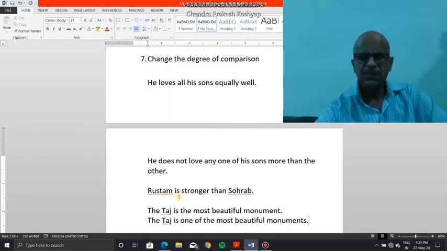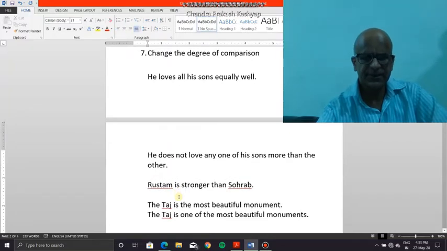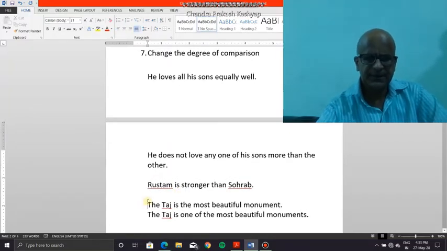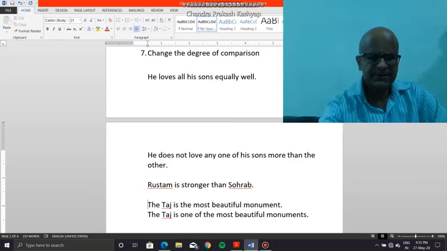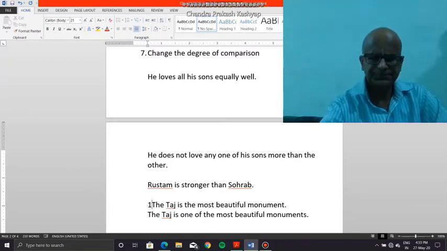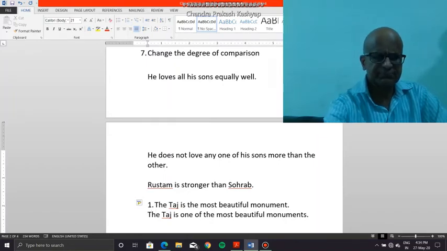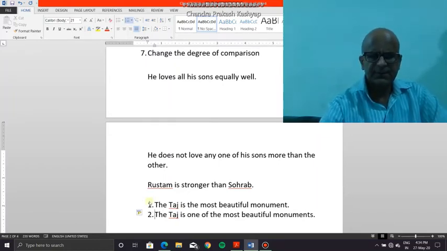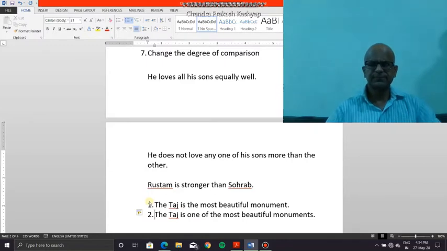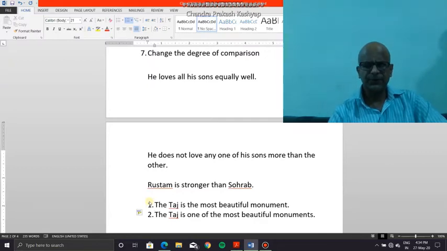And the two sentences describe different situations. In the first sentence, the implication is that the Taj is the only monument whose beauty excels the beauty of all other monuments.